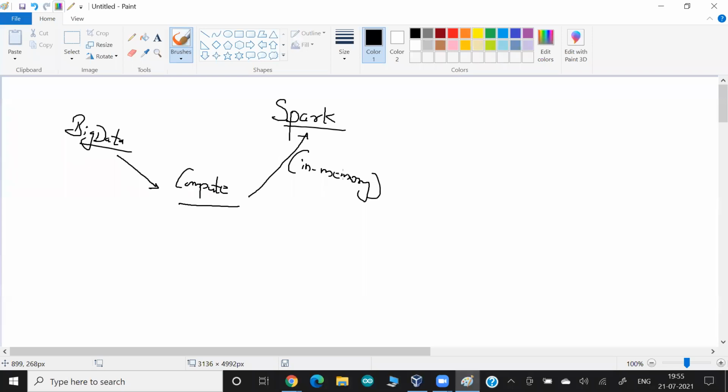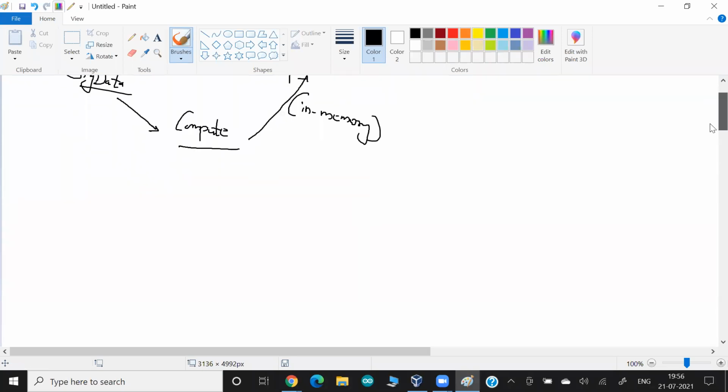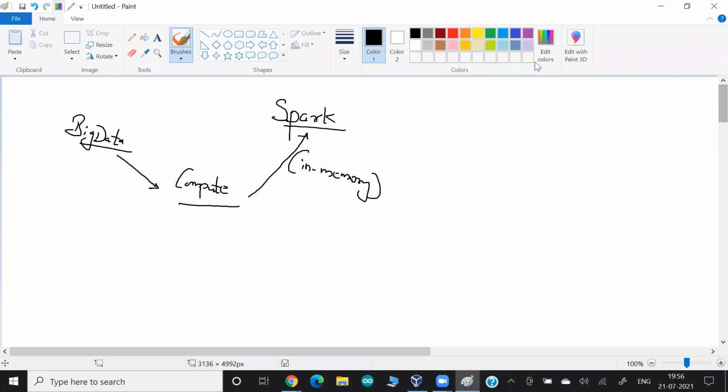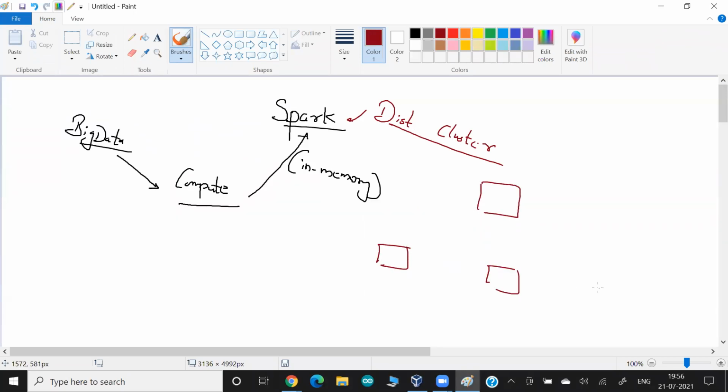Otherwise, there are lots of core concepts, very unique concepts, plus information I already shared with you guys yesterday. So today we are just going to implement Spark and understand some more internal concepts of Spark, right? So what's the plan? Again, guys, Spark works on the concept of a distributed cluster, the way Hadoop also works, where we have one master and multiple slaves.